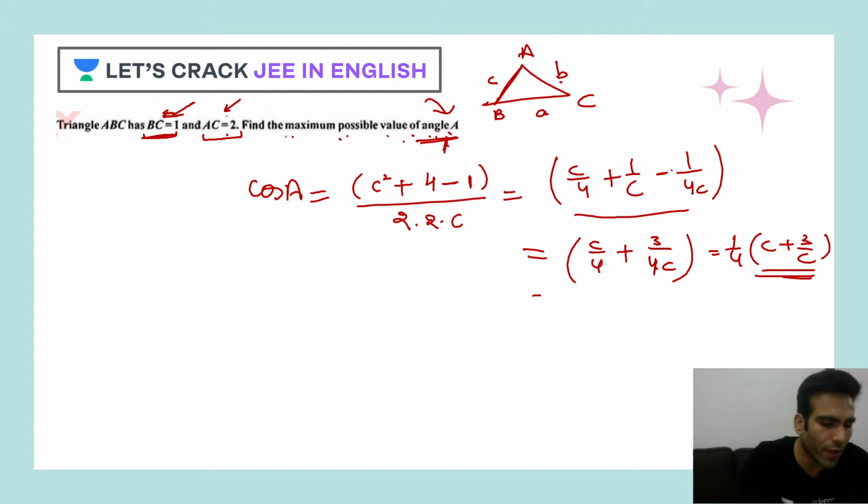Now just think over it. Tell me what exactly you can do, how you can minimize it, for which value of c you will see the minimum. Try. If you want, you can apply application of derivative or something else also.